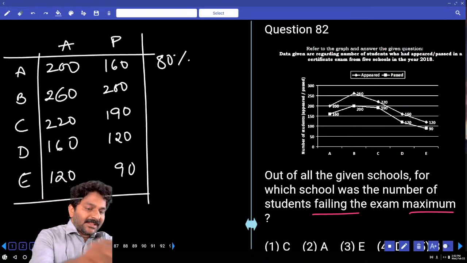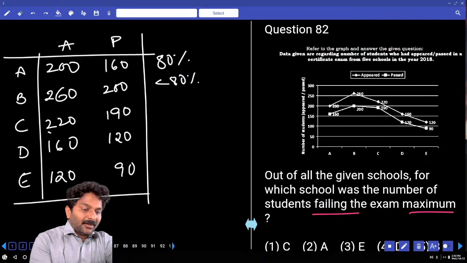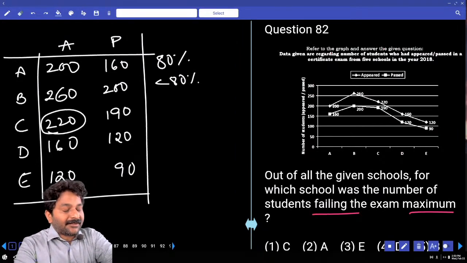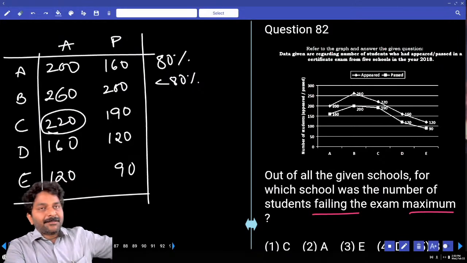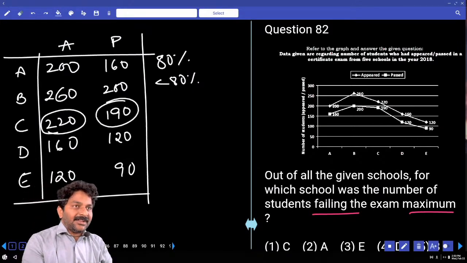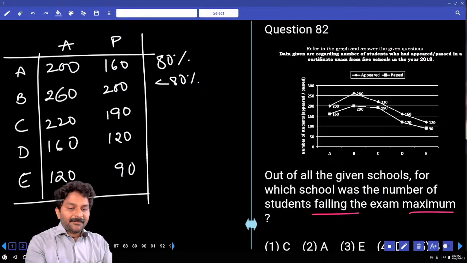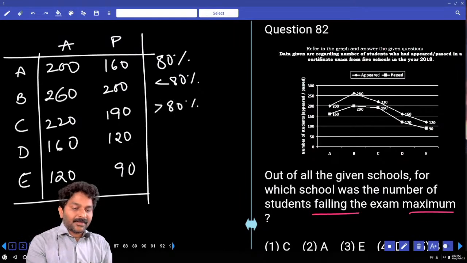So this is less than 80%. What is 20% of this number? 44. If you subtract 44, that is 176. But you have more than 176. That means pass percentage is more than 80%.